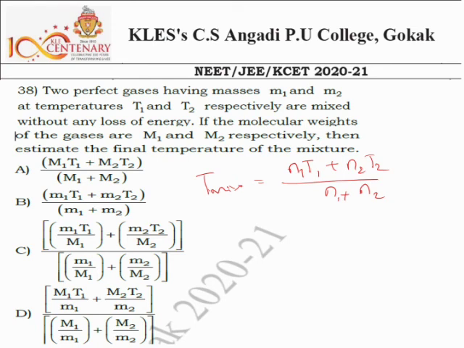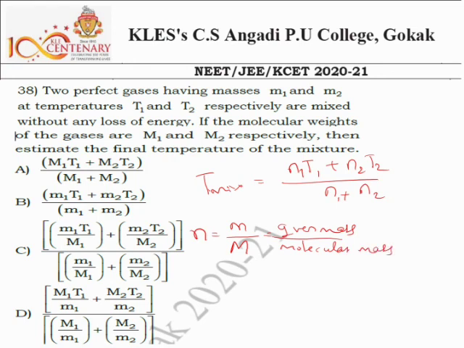And what do you mean by N? Number of moles, which is equal to the given mass divided by the molecular mass, or you can call it the molar mass.